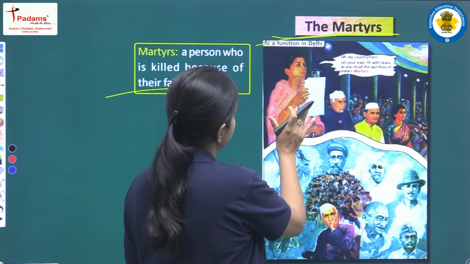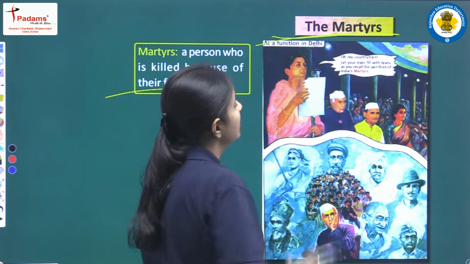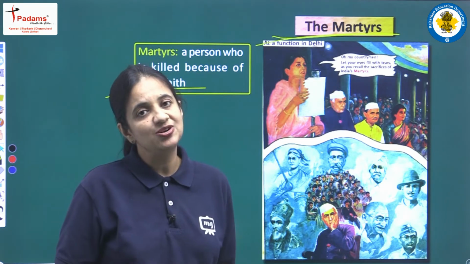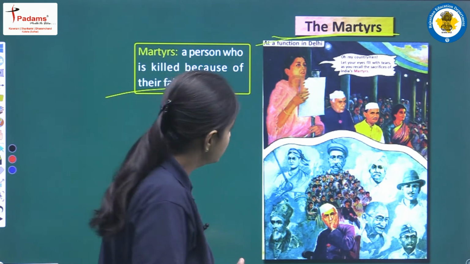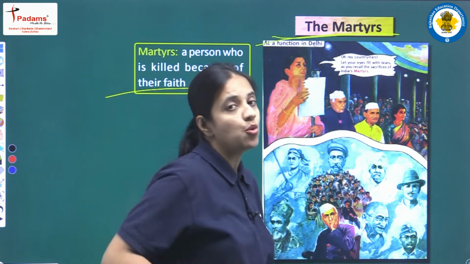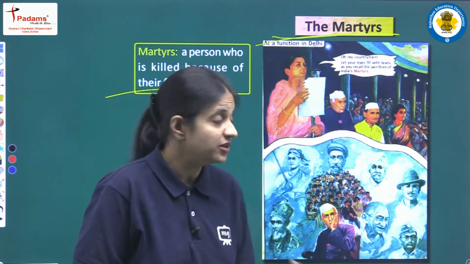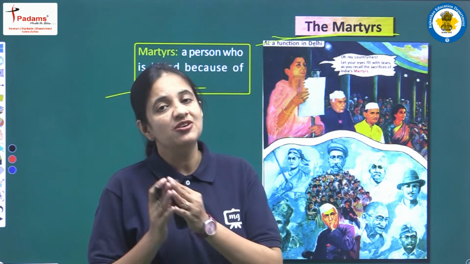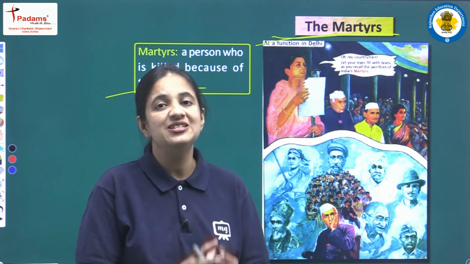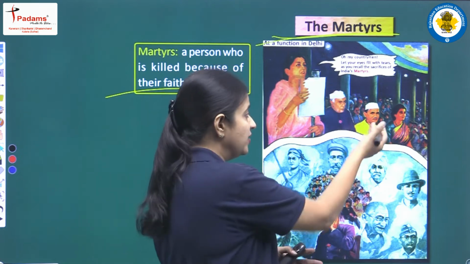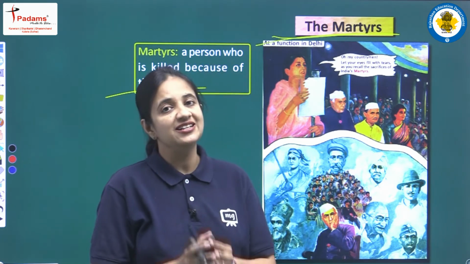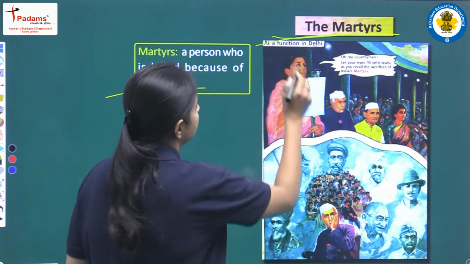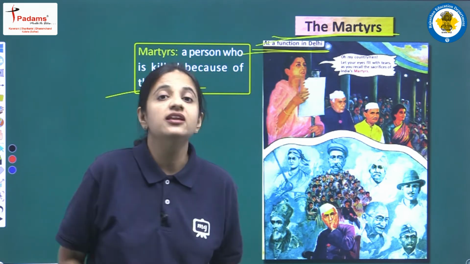Here we can see one lady standing holding the mic, and after seeing the picture we can all recognize her. She is a very famous singer of India, that is Lata Mangeshkar. And here on the stage we can see some very reputed, very honorable persons. First of all, we can see India's first Prime Minister, the first Prime Minister of independent India, Pandit Jawaharlal Nehru. And here we can see the first President of India, Mr. Rajendra Prasad, and many more people are sitting here. And it is a function that was going on in Delhi, right?